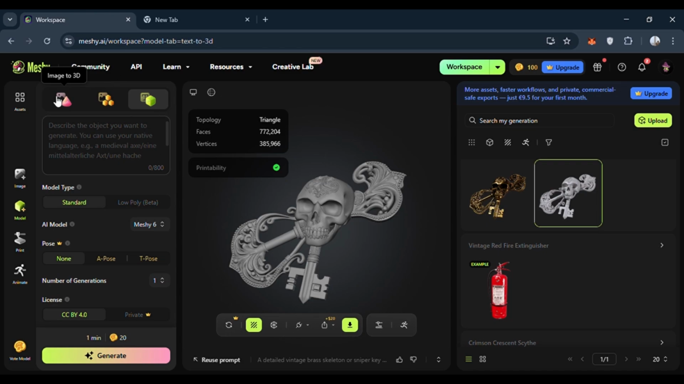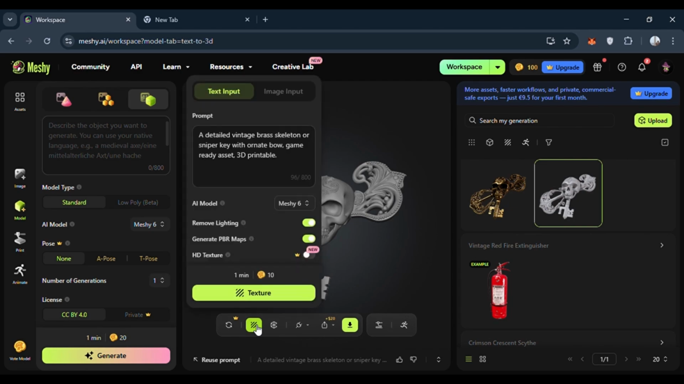Meshy gives you several previews in under a minute. I will pick the one that has the cleanest solid and the least floating geometry. This one looks stunning. You can refine it with the AI texture from here, or just get the base mesh. For 3D printing, I will go for adding the textures.